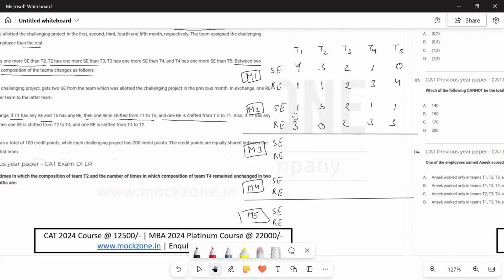So as we saw the exchange between T1 and T5, we'll see a similar exchange between T2 and T4. So T2 has SE and T4 has RE. So T2 will give one SE to T4, which it will become 4 and this will become 2, 4 and 2, and T4 will give one RE back. This will become 2 and this will become 1. So this will be the configuration for month 2.